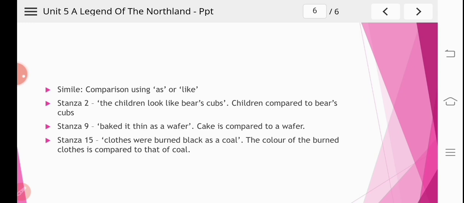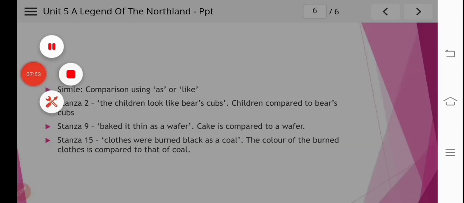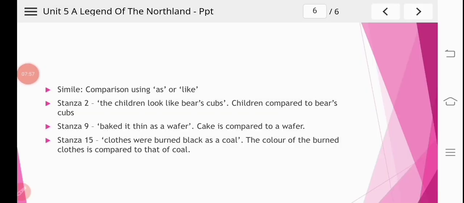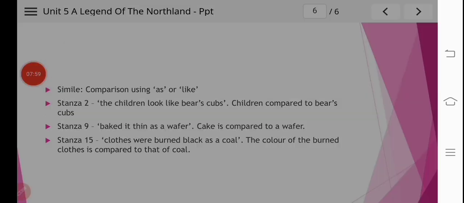Now in stanza number 15, you can see cloths were burned black as coal. The color of the burned cloths is compared to that of coal. So dear student, now you can see how these poetic and literary devices are used in this poem. Now we'll see the question answers of this chapter. We'll go through the question answer exercise of this chapter.